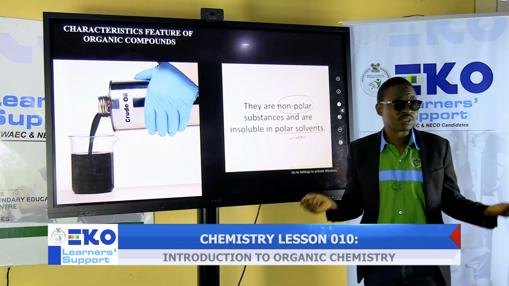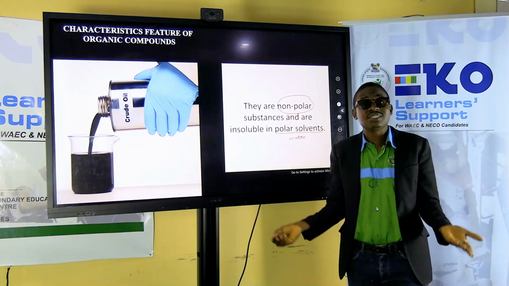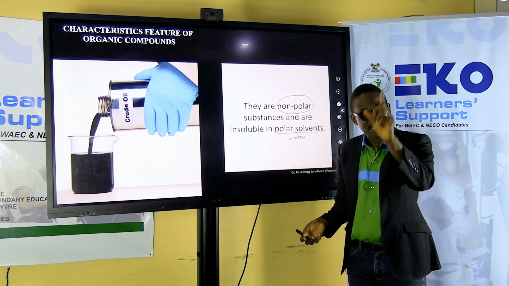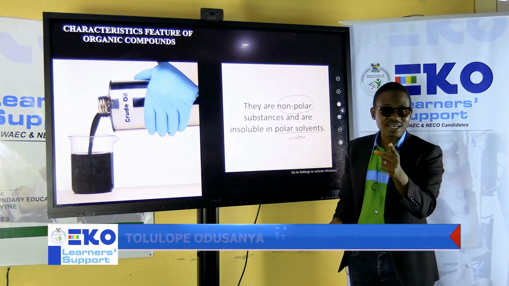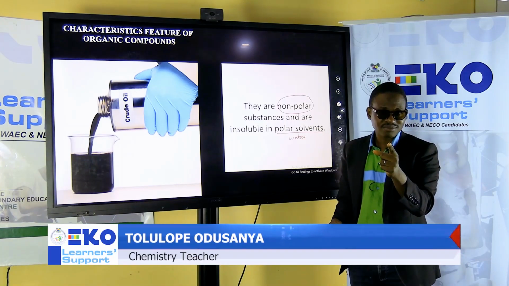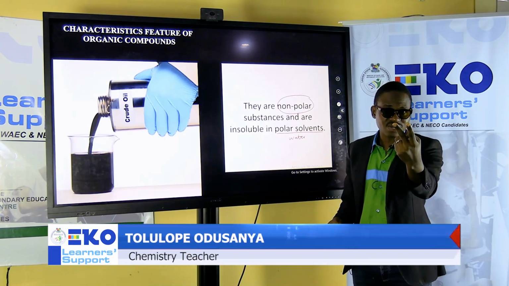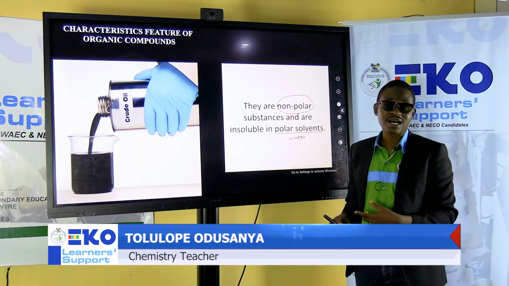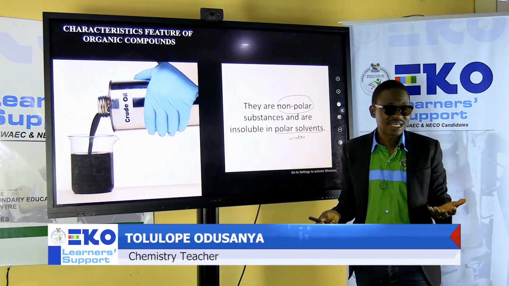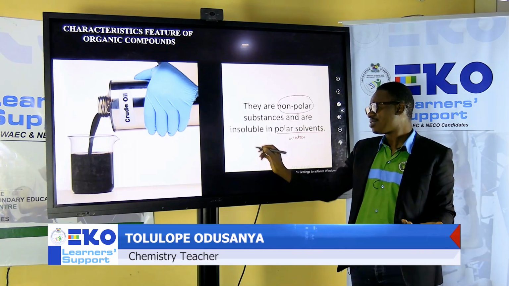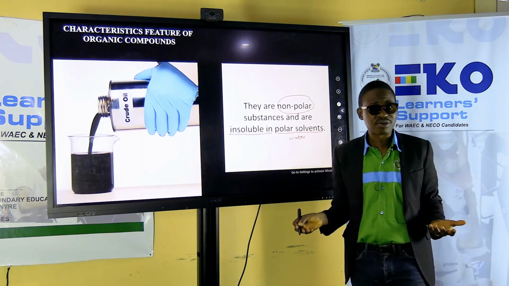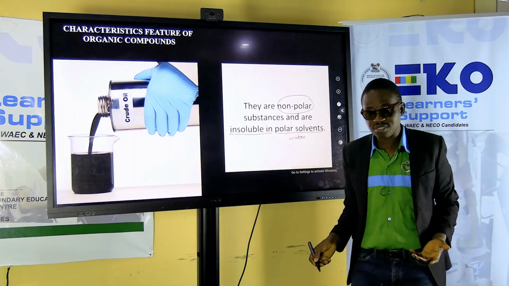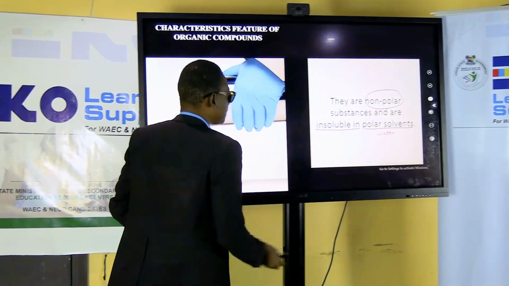Water is an example of what? Polar solvent. So it won't dissolve. Get to know now that crude oil is a non-polar substance or compound and doesn't dissolve in polar solvent. Is that clear? Another word for not dissolving is what? Insoluble. There's another word for not dissolving. Good. You grab that.